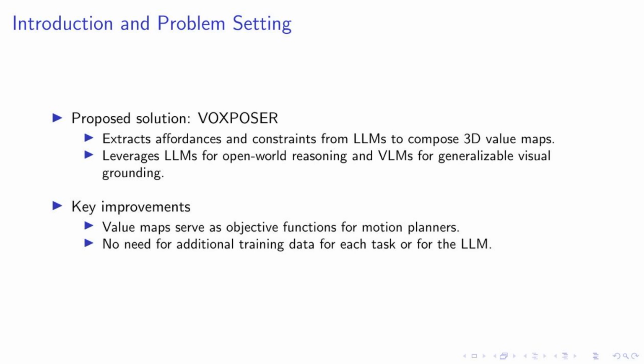This approach allows us to guide robotic interactions in a more efficient and effective manner. One of the key improvements of VoxPoser is that these value maps serve as objective functions for motion planners. This means that the robot can directly synthesize trajectories to achieve the given instruction, without the need for additional training data for each task or for the LLM.